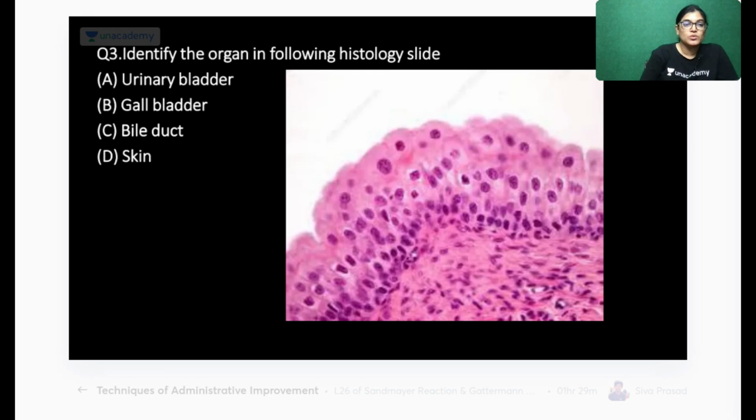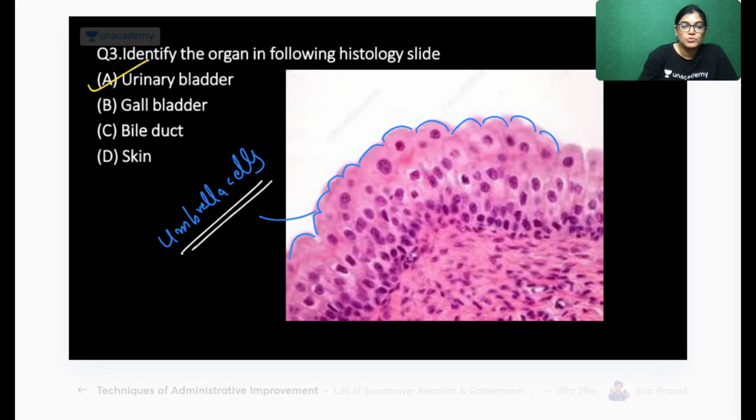Okay, mixed answers are coming in. The correct answer is urinary bladder. Why? I will tell you. See here, this is the outside layer, and you can see the outside epithelial layer is ballooned out. These cells are umbrella cells, so it is showing transitional epithelium. The outermost is the umbrella cell, the middle one is the polyhedral cells, and here there will be basal cells. It is actually having stress.